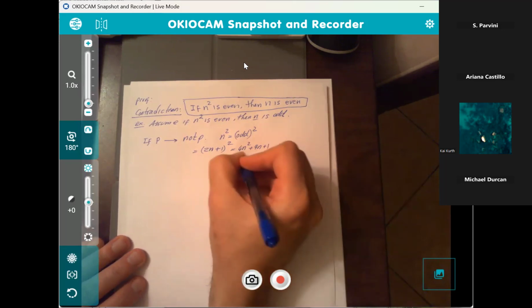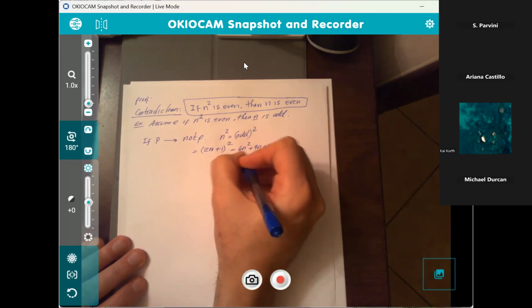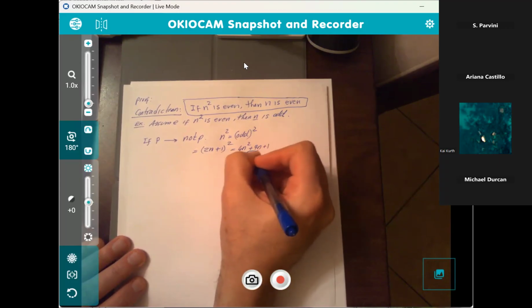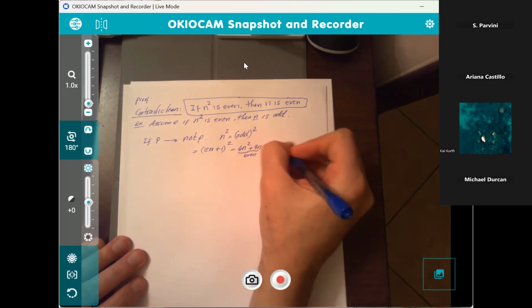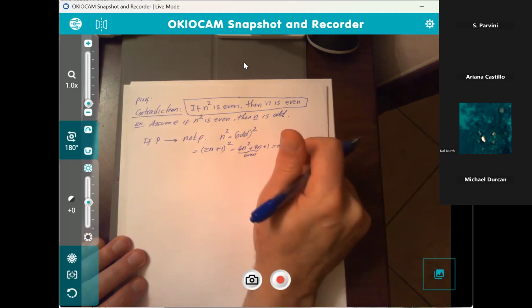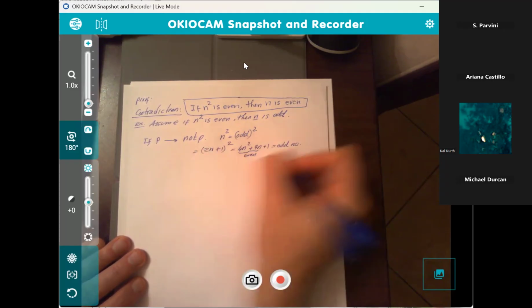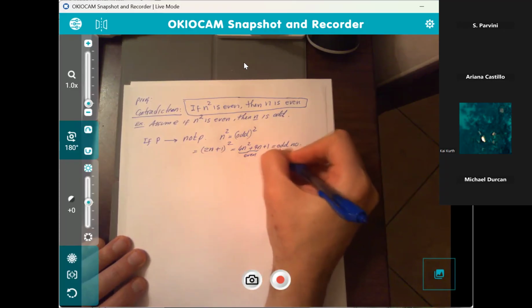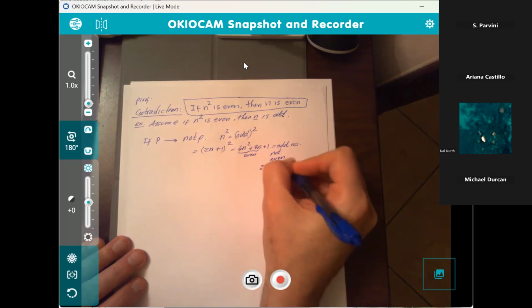Now, 4 times any number makes it even. So 4n squared plus 4n is going to be even. An even number plus 1 is going to be equal to an odd number, correct? In other words, this is not even. Therefore, we have arrived at a contradiction. It's an odd number, and it is not even. Therefore, we have a contradiction.